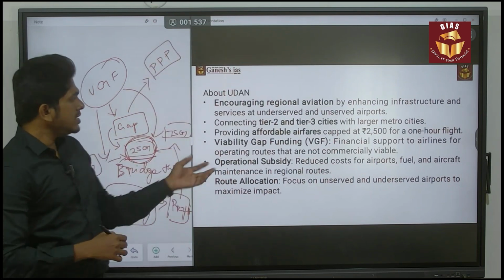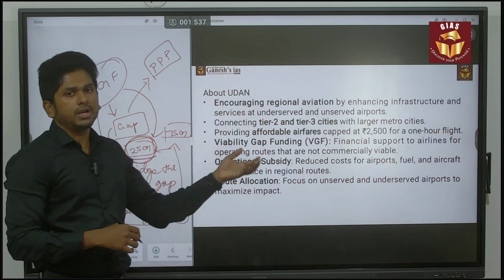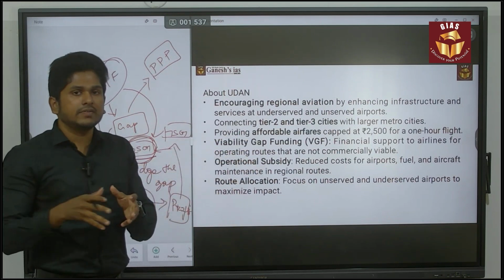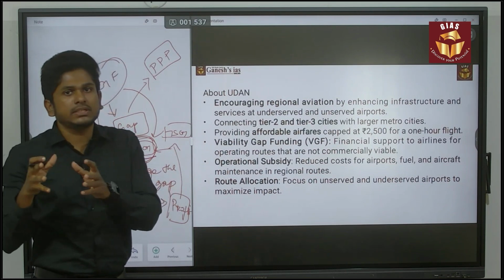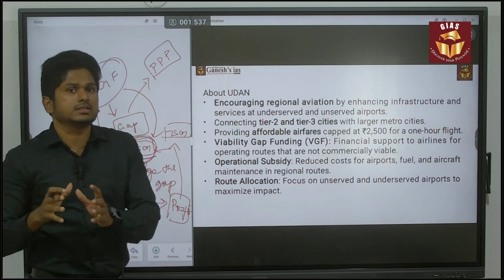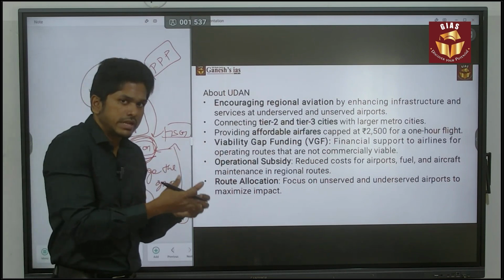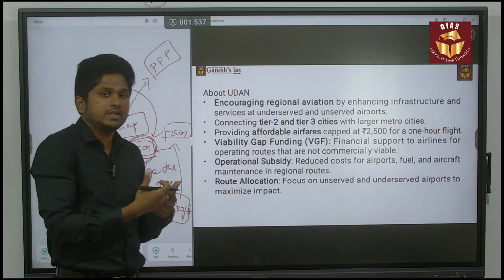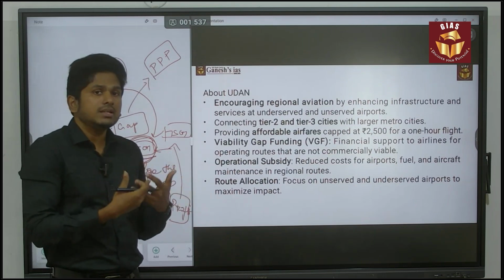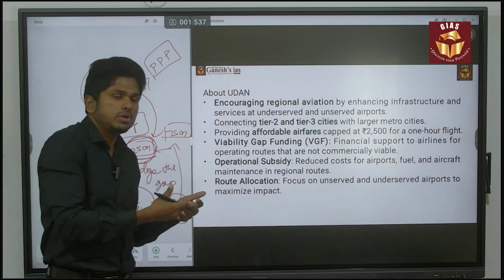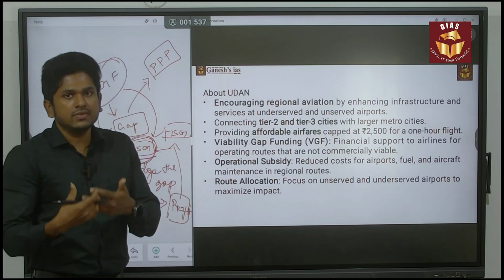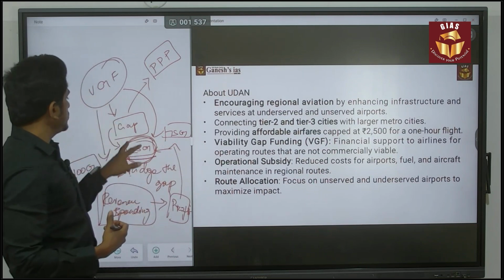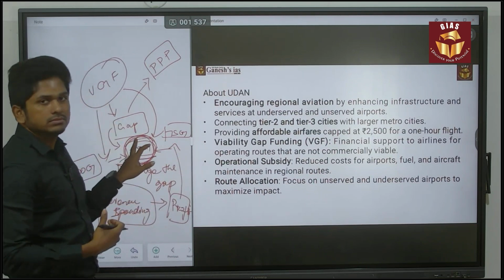In that way, the government is providing money to the private companies to increase air connectivity in tier 2 and tier 3 regions. Because in tier 2 and tier 3 regions, the number of people who are going to use air connectivity will be very low. In that scenario, the private companies won't be ready to build their infrastructure in that region. To overcome that, the government is providing the gap funding.